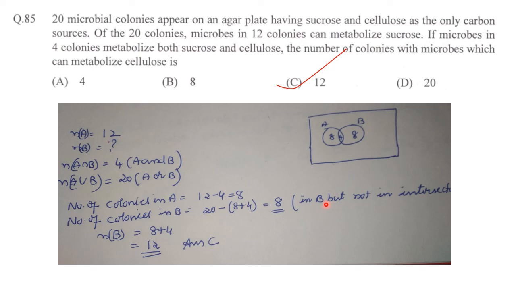So that's equal to 8 in B but not in the intersection. Okay, so then number of colonies with microbes which can metabolize cellulose will be 8 plus 4, that is equal to 12. So answer is option C, 12.